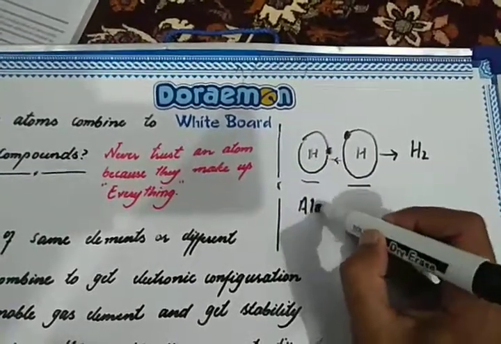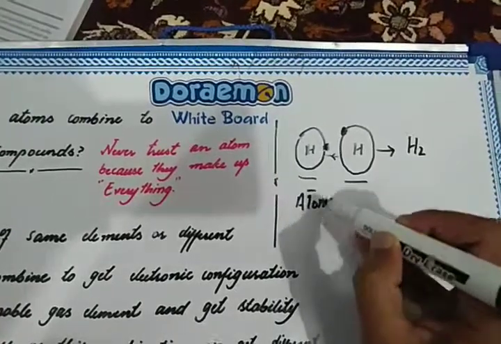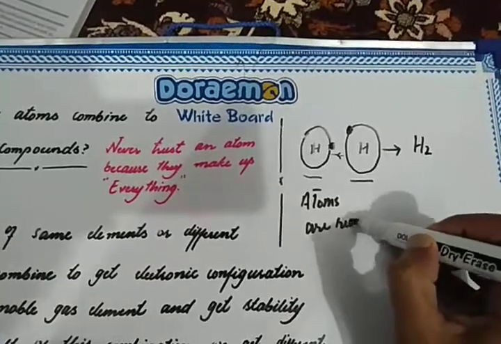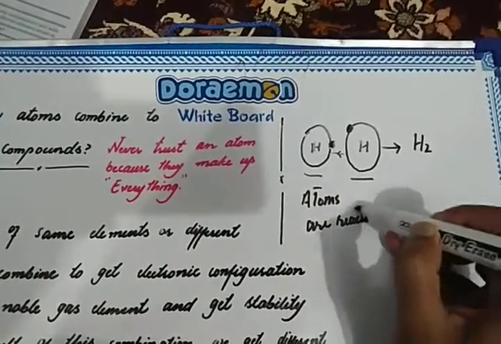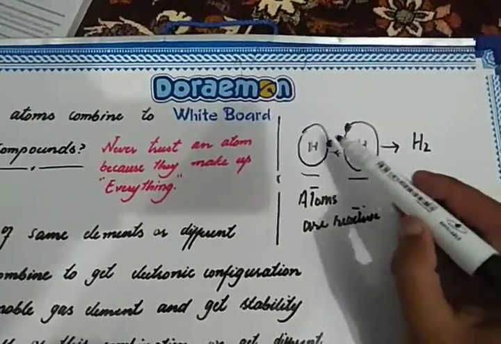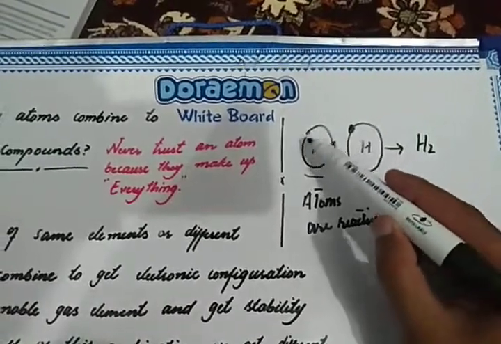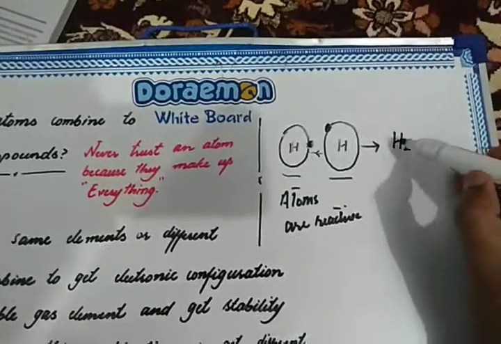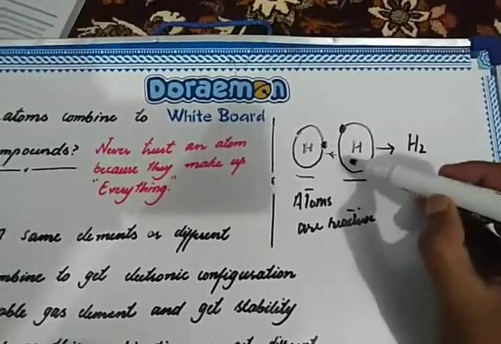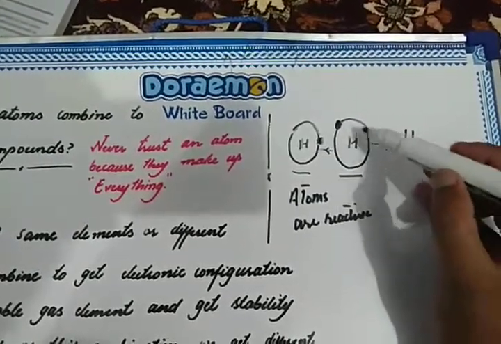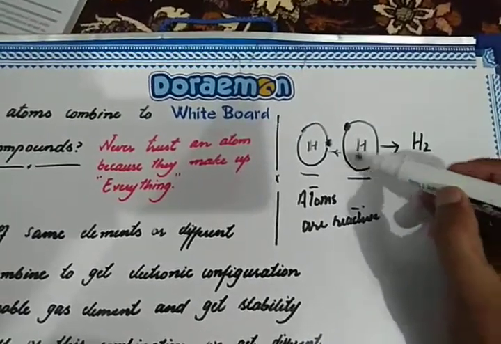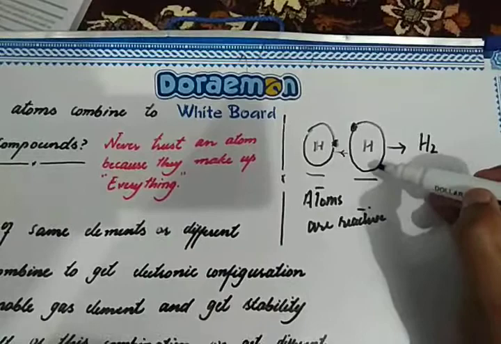Atoms are reactive. And why are they reactive? Because they want to fill their outermost shell. In this case, both of these hydrogen atoms want to fill their outermost shell with two electrons.